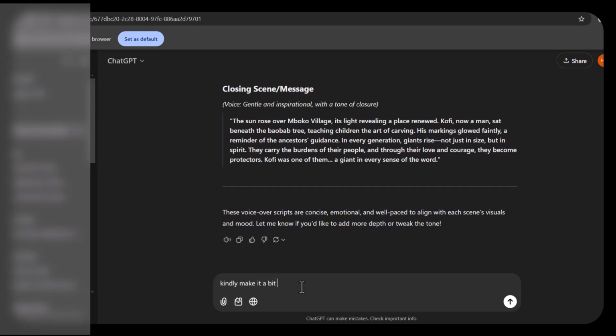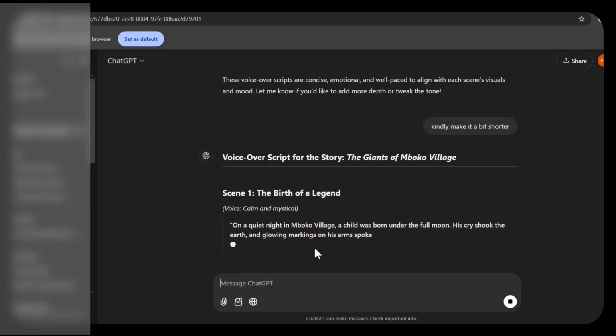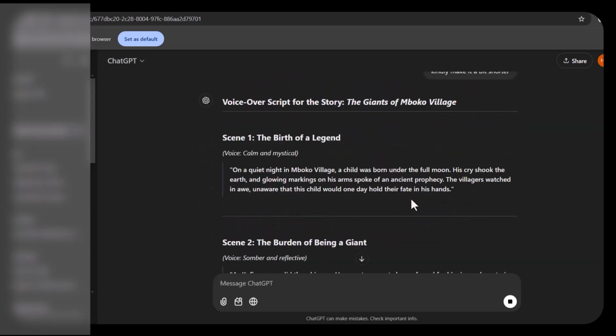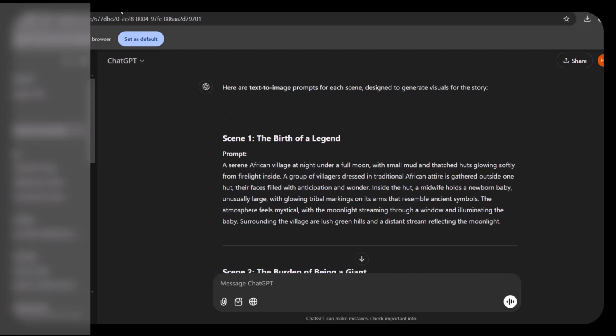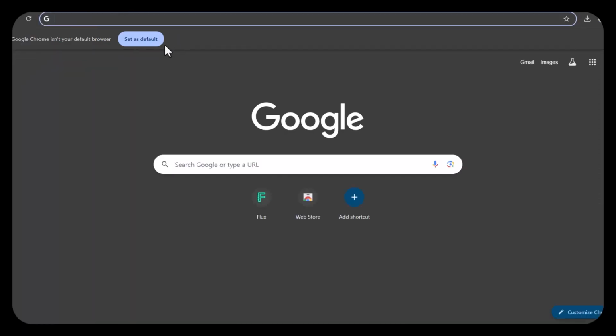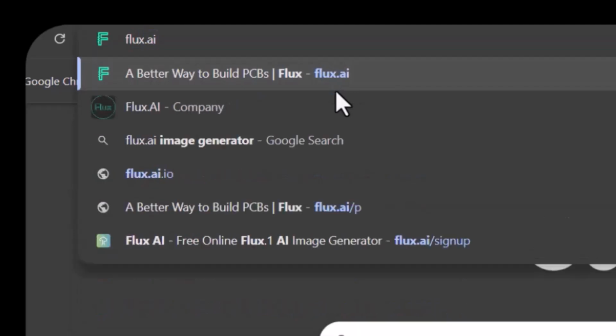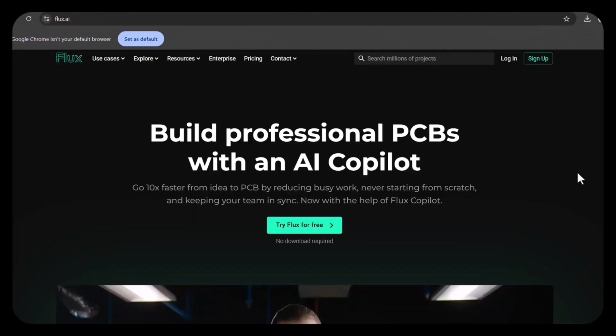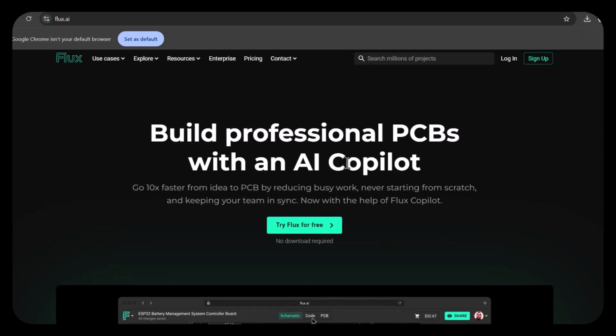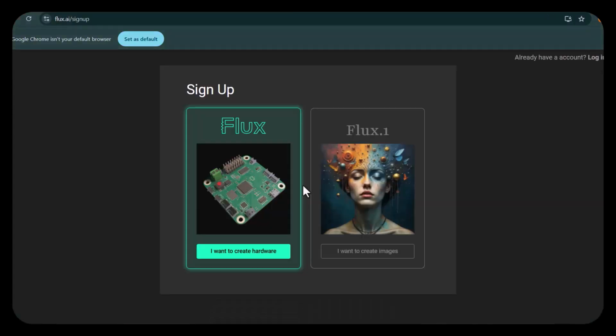So now we have 2 prompts, one for text to image, one for image to video. Then the last one is a script. So having generated all our prompts, we'll now move into a text to image generation platform. There are a lot of them, but today we will be using flux.ai. Now this is flux.ai. We can proceed by opening the interface.